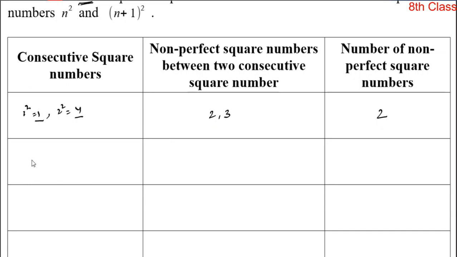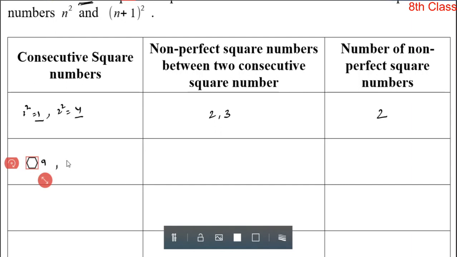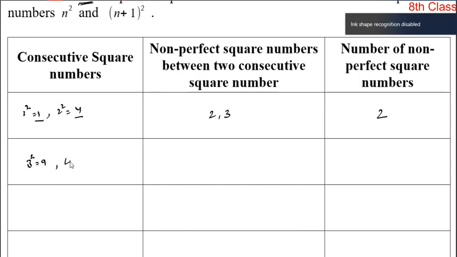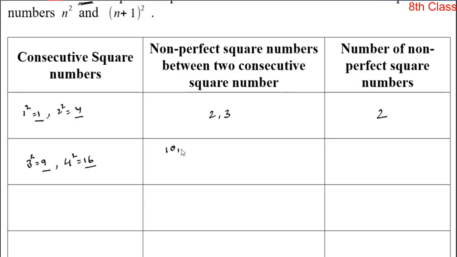Okay, so in the same way, let us take another pair of consecutive perfect square numbers, 3 square, 9 and 4 square, 16. And write down all the numbers in between these two numbers. After the 9: 10, 11, 12, 13, 14, 15. How many numbers are there? Yes, there are 6 numbers.